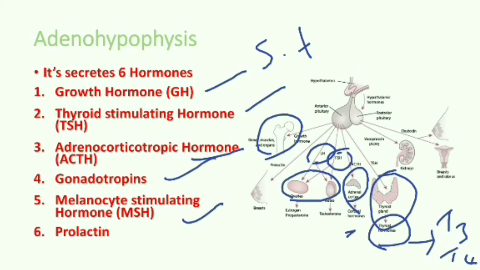Next, last and least, prolactin. It is also called lactogenic hormone or luteotrophic hormone or luteotrophin. In humans, it controls the growth of mammary glands and milk production. Overproduction of prolactin results in galactorrhea, an abnormal condition characterized by higher milk production. In mammals, it also stimulates the production of progesterone by the ovaries.